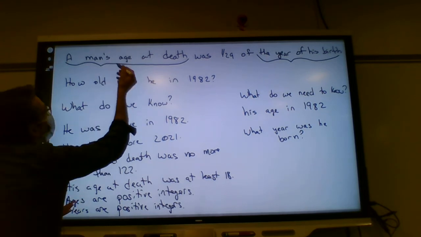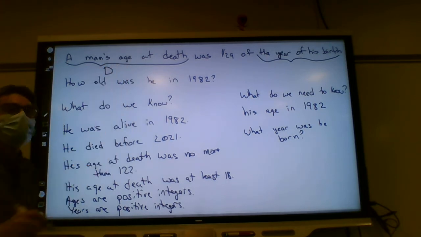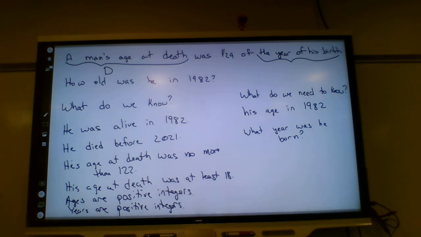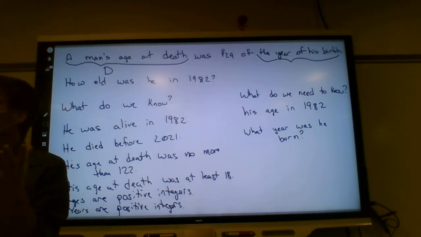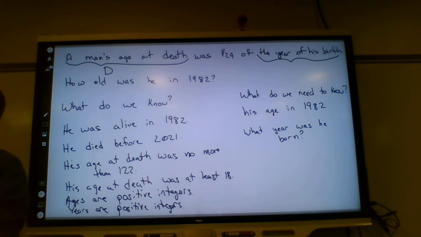So maybe, I don't know, D? We can have lots of choices, right? But just something that's easy for us to remember and relative to what it represents. Now, again, programming-wise, we can be much more descriptive, right? We would want to be more descriptive. So I'll call this D just because we remember D, death, okay? Now, let's keep translating. Was. How do you translate was from English into mathematics?